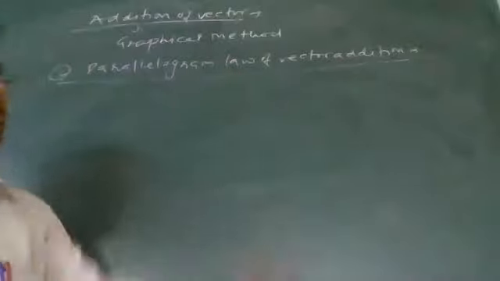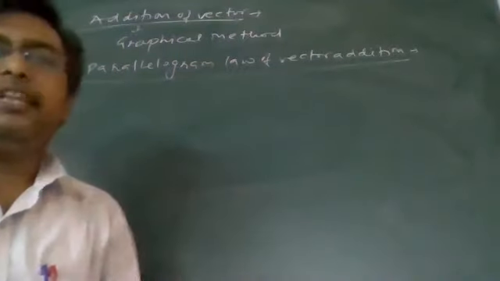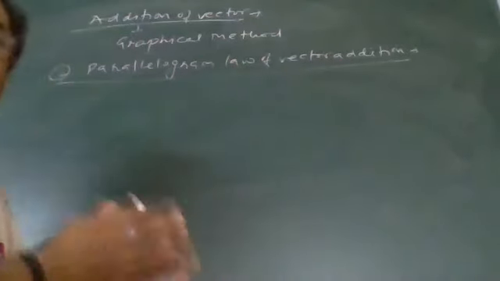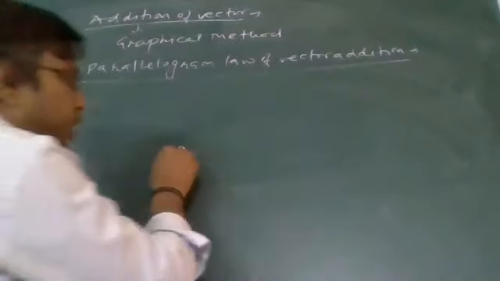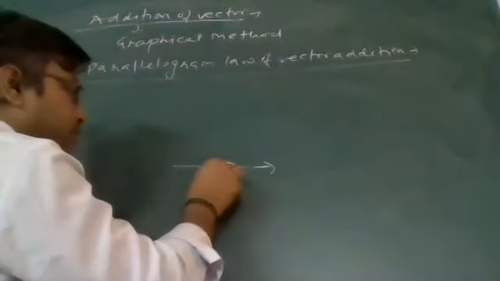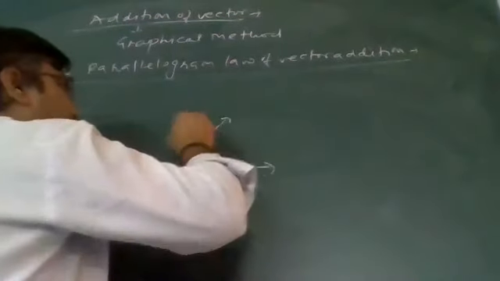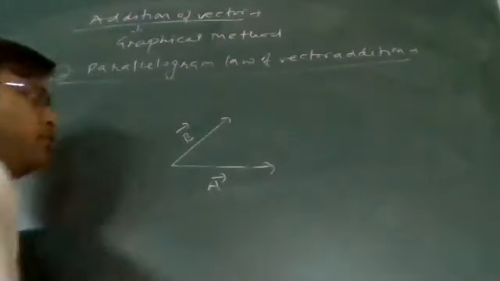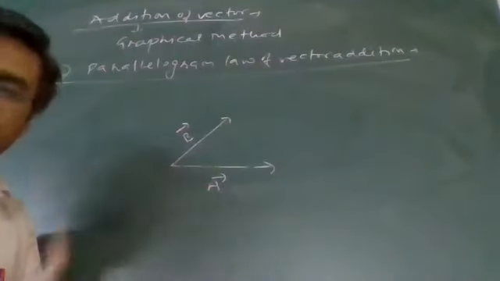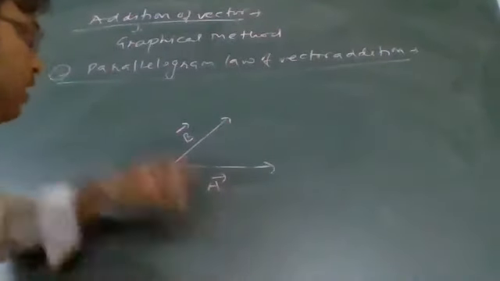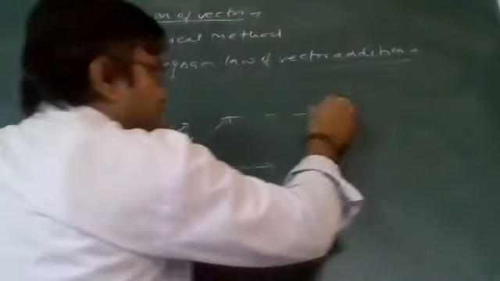Second graphical method, parallelogram law of vector addition. Now, how does this law work? See it carefully. If two vectors are represented, it is first vector A, and if two vectors are represented by two adjacent sides of a parallelogram. Now, I am forming this parallelogram.